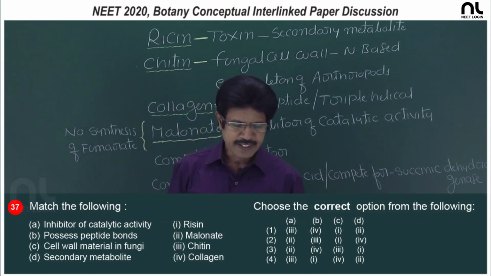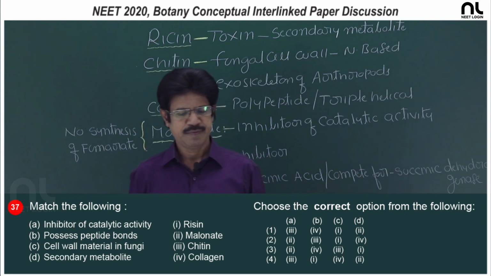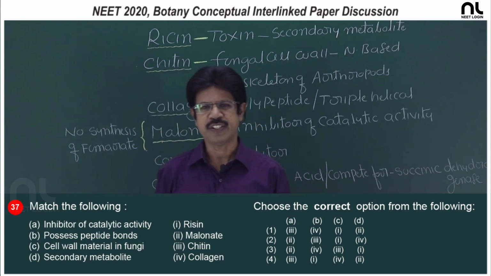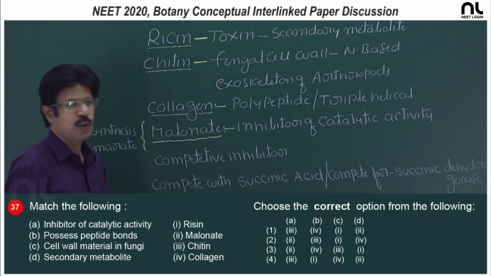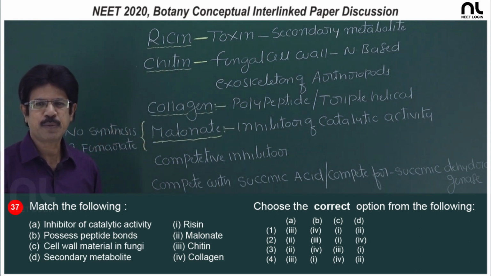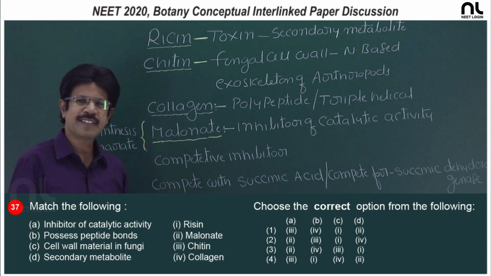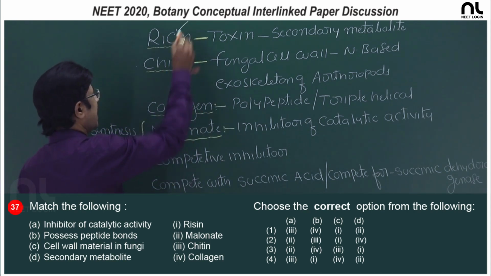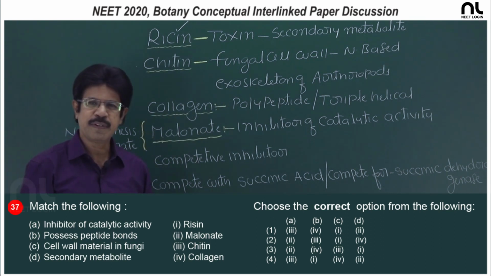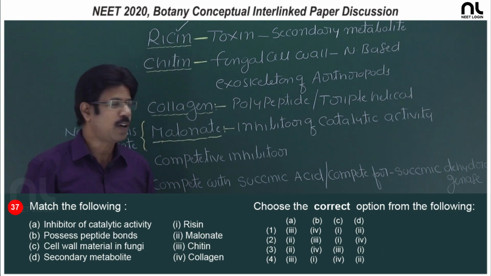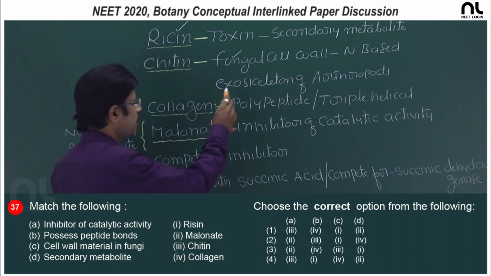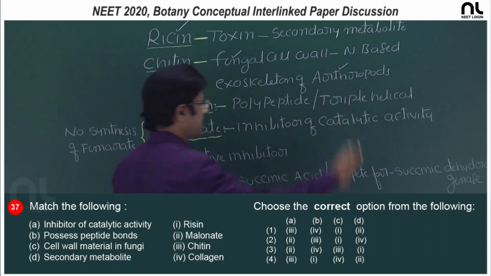Question number 37, match the following: ricin, malonate, chitin and collagen. Ricin is a toxin, a secondary metabolite obtained from Ricinus communis, the castor. Chitin is a nitrogen-based polysaccharide and a cell wall material in fungi, and is present in the exoskeleton of arthropods.